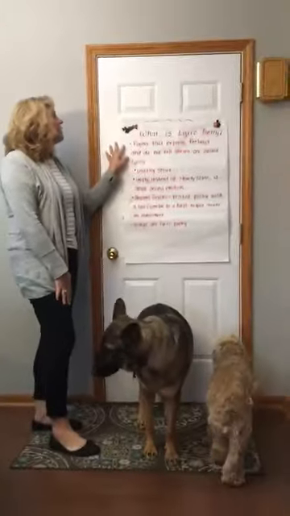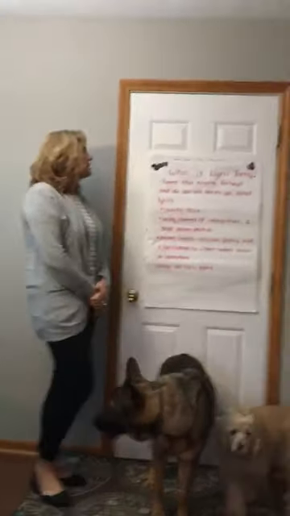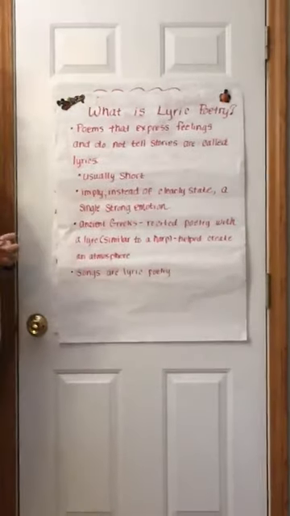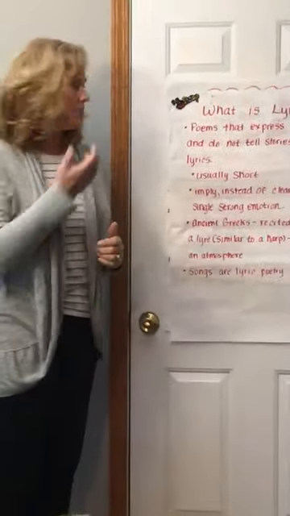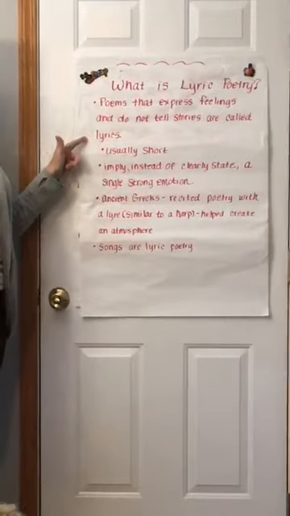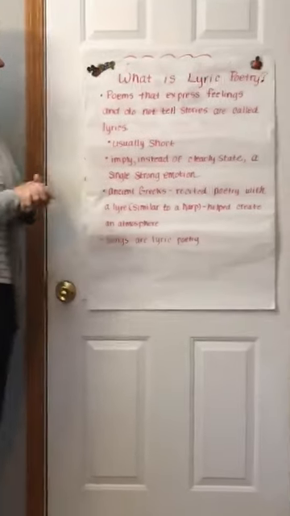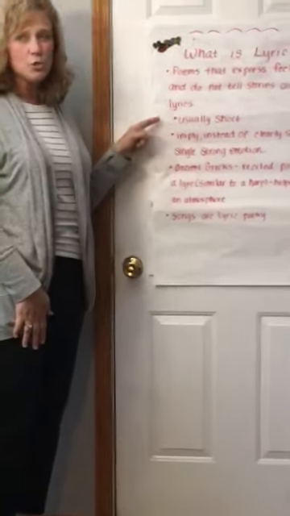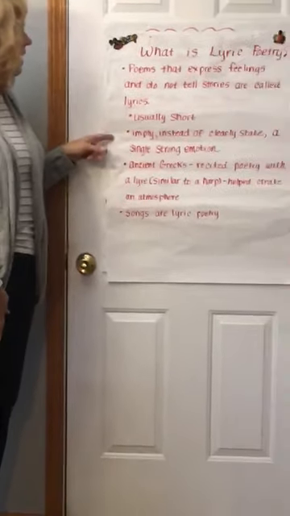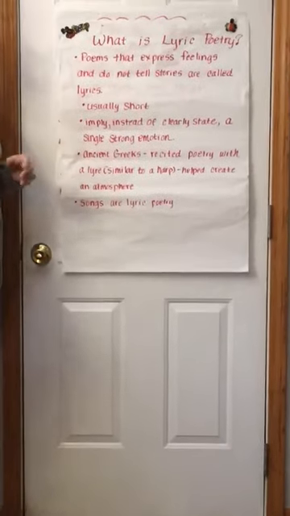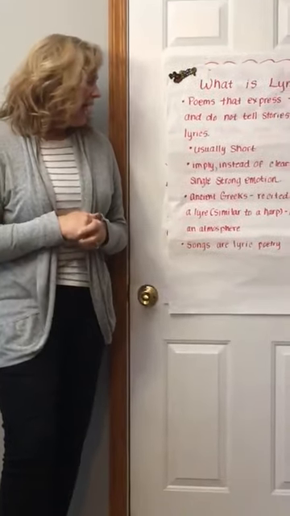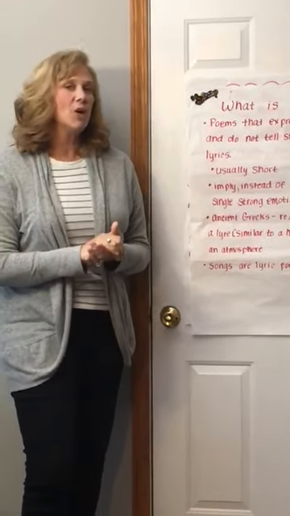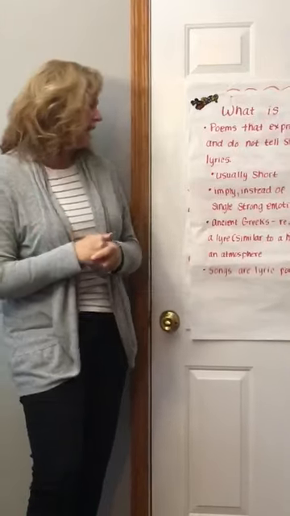But anyway, so what is lyric poetry? These are poems that express feelings, but they don't necessarily tell stories. Those would be narratives. These are called lyrics, so they express feelings. And some characteristics about lyric poetry, they're normally short poems. And then also they imply, instead of clearly state, a single strong emotion. So imply means that you have to try to figure it out. It's not clearly stated within the text.